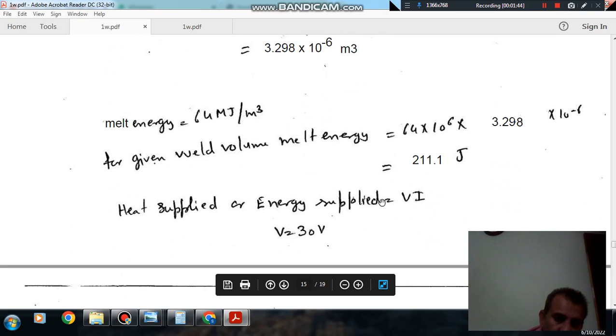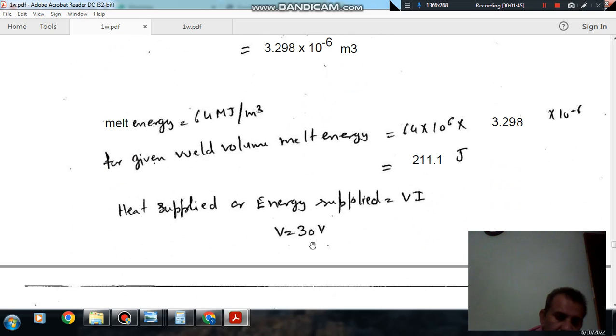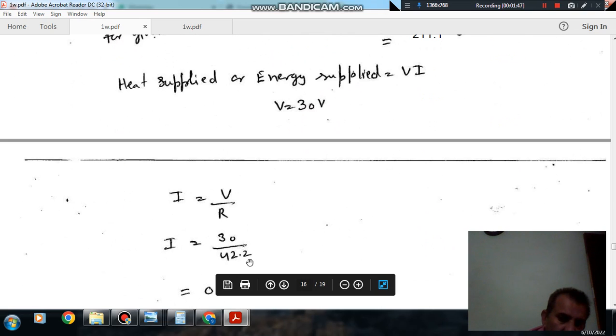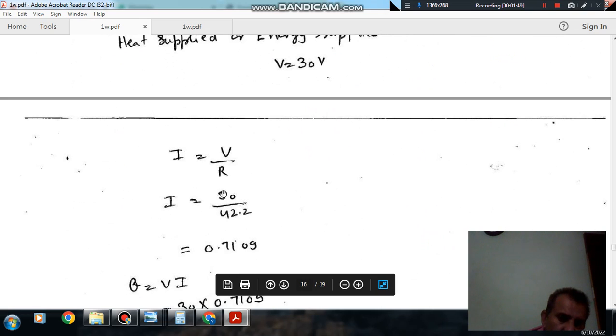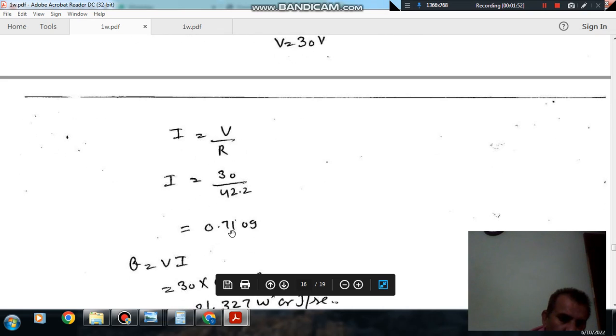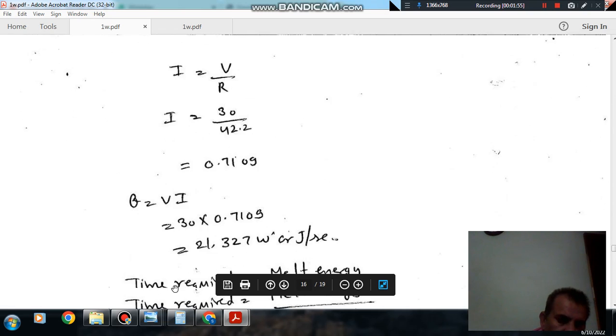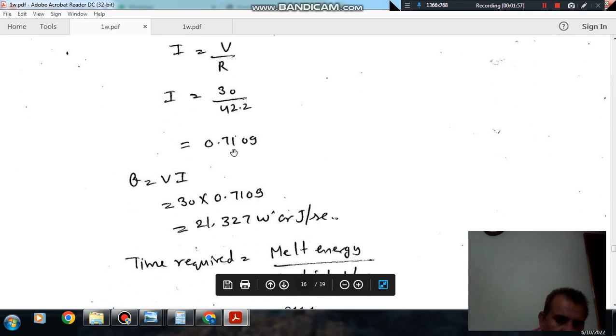The energy supplied, or heat supplied, is VI. V is 30 volt and resistance is also given, that is 42.2. So I is V by R, which is 0.7109. So Q is 30 into 0.7109, which is 21.327 watt or joule per second.